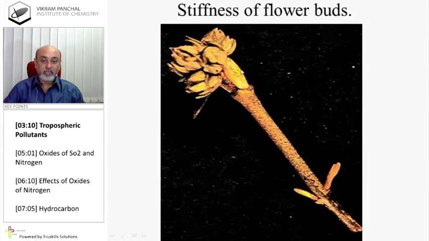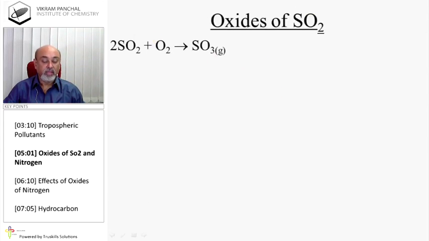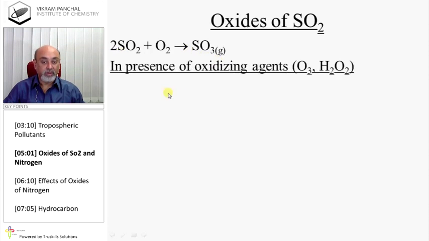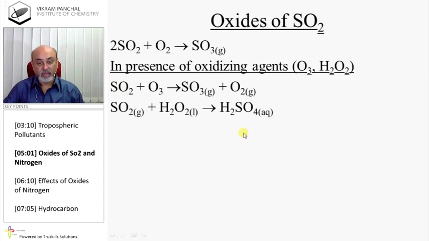Stiffness of flower buds. SO2 reacts with oxygen and produces sulfur trioxide. In the presence of oxidizing agents, O3 and hydrogen peroxide, SO2 can be converted to SO3.